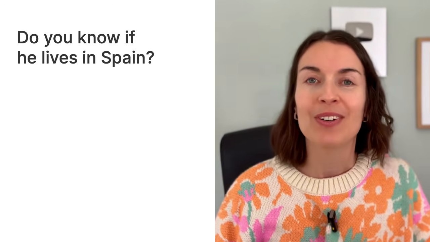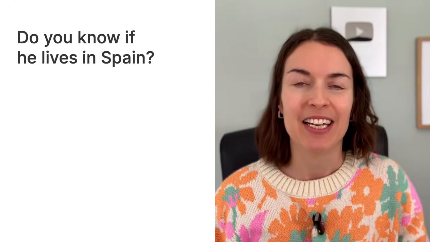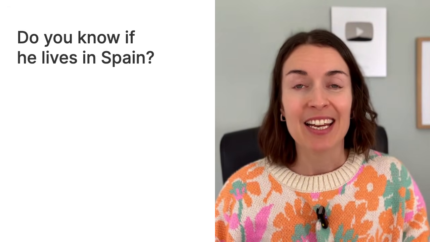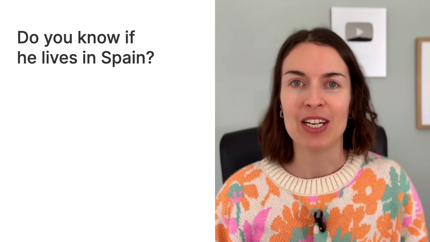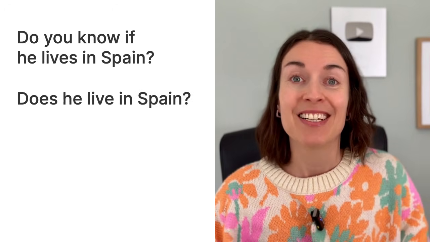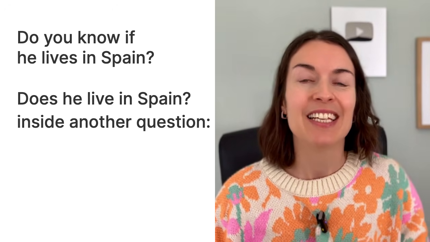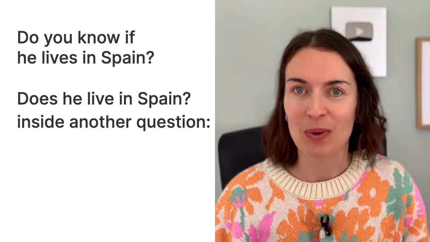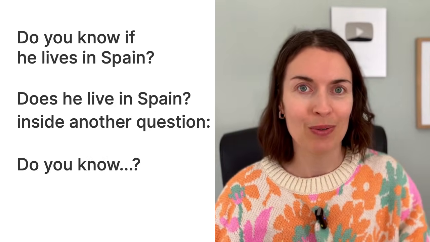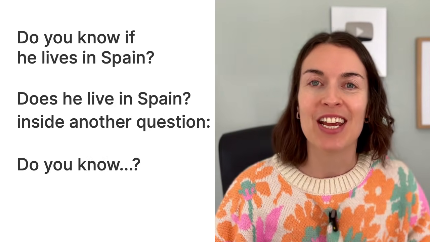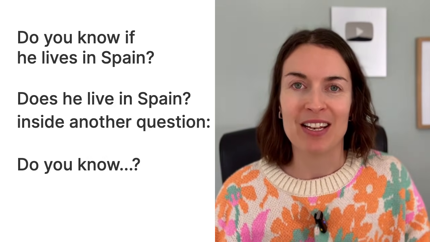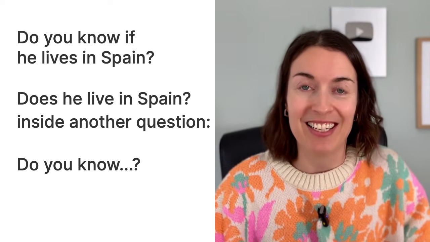Here's another example. Do you know if he lives in Spain? So again, it's an indirect question. So the question, does he live in Spain, is inside another question. Do you know? So we need to change it so it's like a statement, not a question inside.